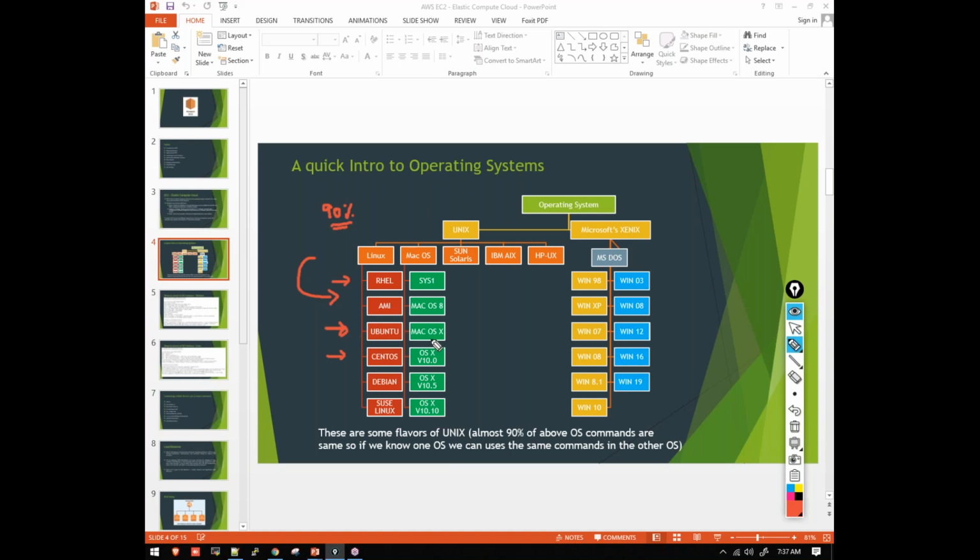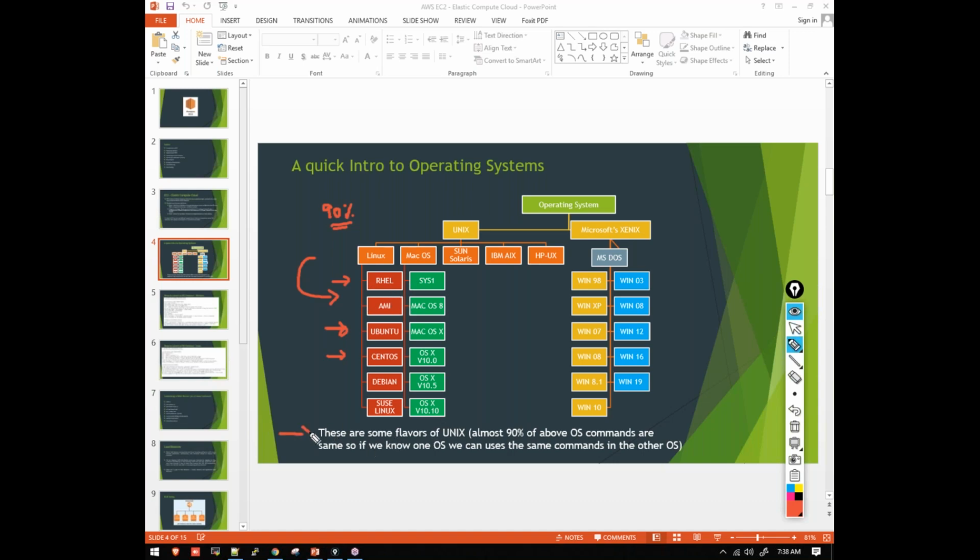That small difference is what differentiates these operating systems. A small commands difference will be there, which you have to understand. But if you learn one operating system, that will be enough, because all the commands will be very much similar. That is what I have written here.